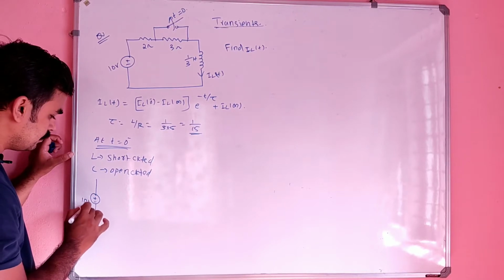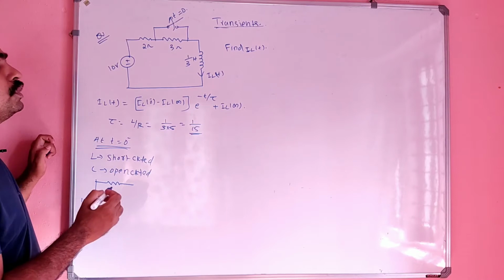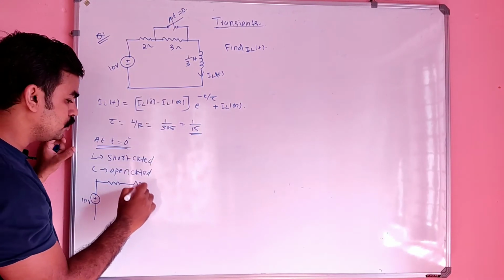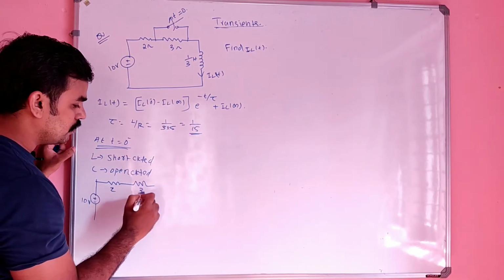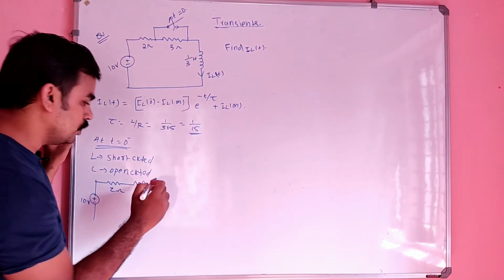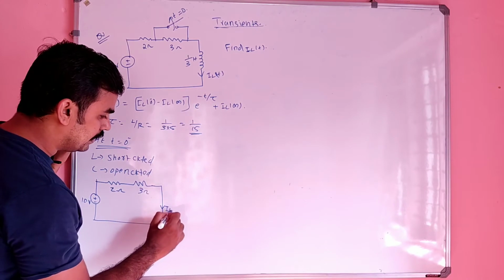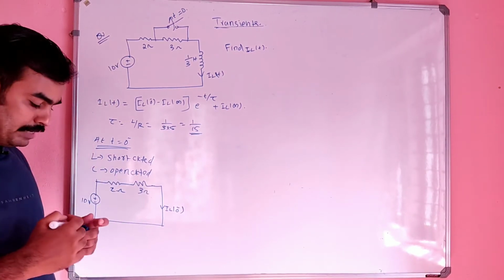So we have to draw the figure like it is 10 volt and it is 2, and t is equal to 0 minus means what happened? There is an inclusion of 5 ohm, right? I mean this 3 ohm also there, right? 2 ohm, 3 ohm, and inductor is nothing but short circuit, and that current is nothing but IL of 0 minus, correct? That current is nothing but IL of 0 minus.